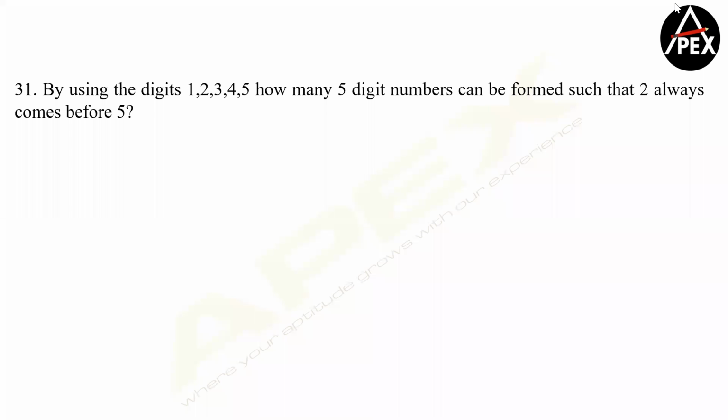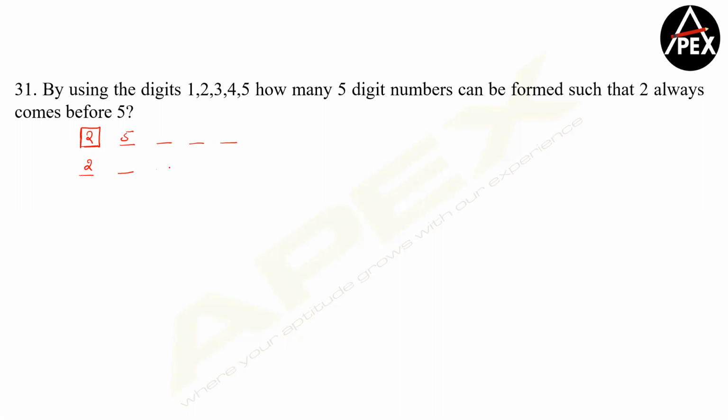Let's see this. Now, 2 should come before 5, okay? Now, if you start making cases, let's try to see. So you have 1, 2, 3, 4, 5. Now, let's say 2 is coming up here, then can I say 5 can come here?